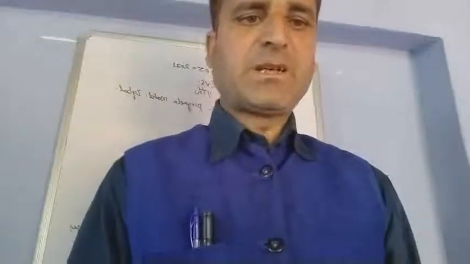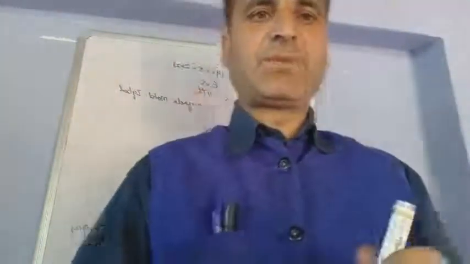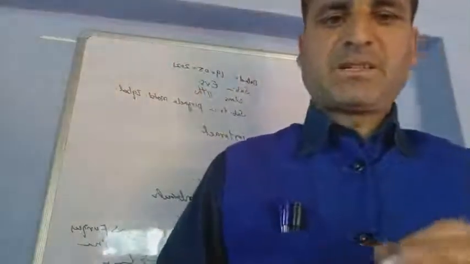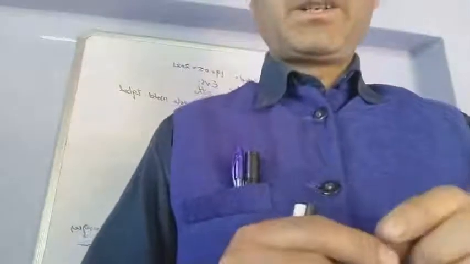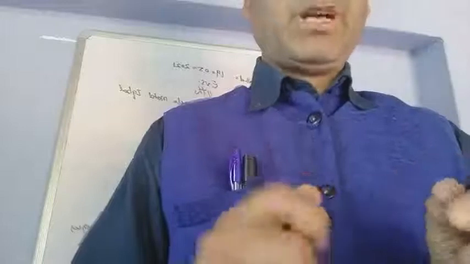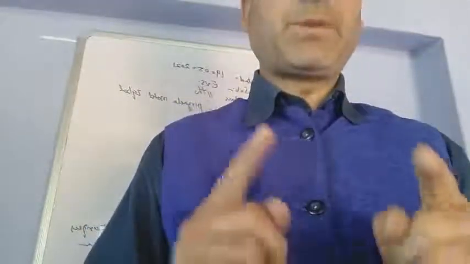Mycorrhiza is a symbiotic relationship between a fungus and a plant. The plant provides carbohydrates needed for fungal growth, while the fungus helps the plant by increasing its root surface area.